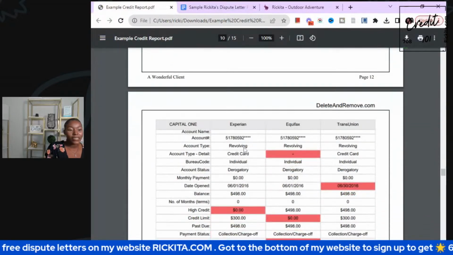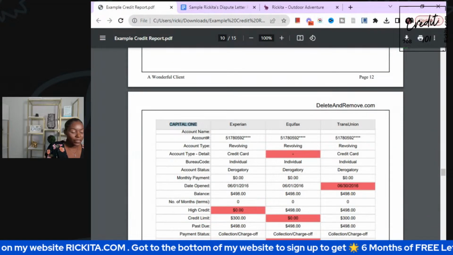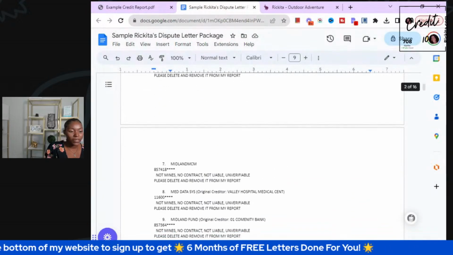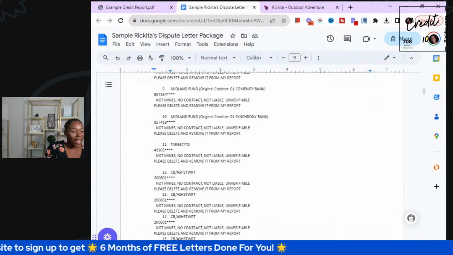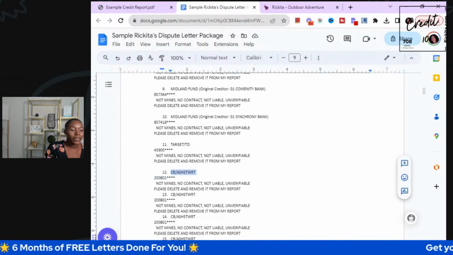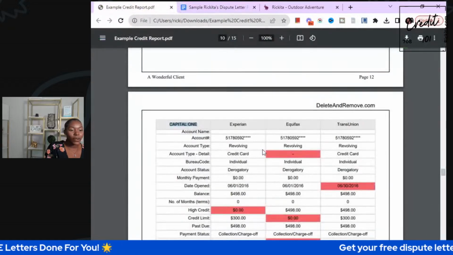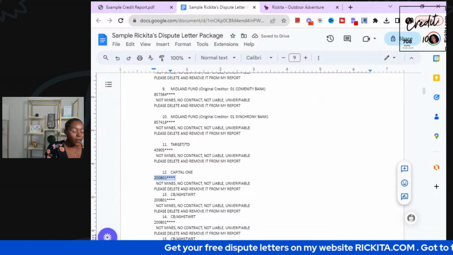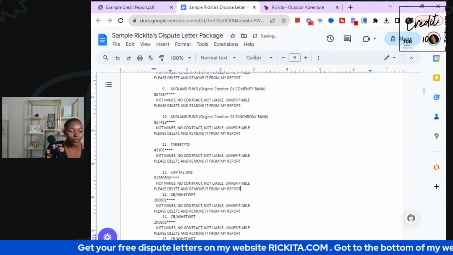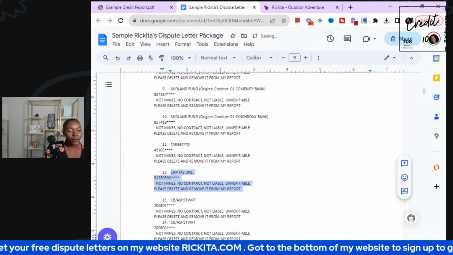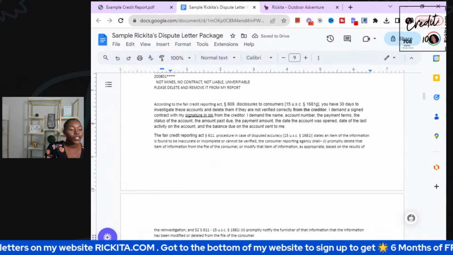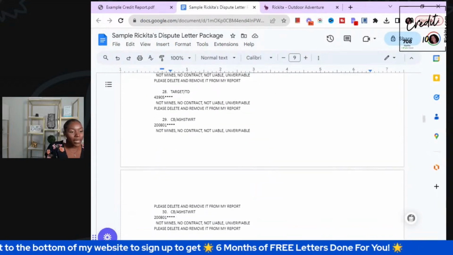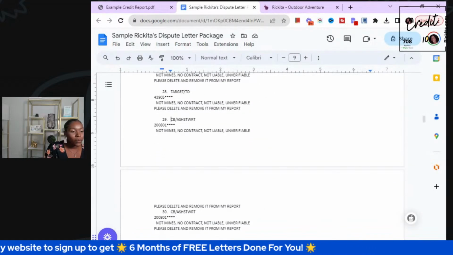So while you guys are sending these letters, or right before you send them out, I prefer you do it right before. It shouldn't take too long. I want you guys to call the credit bureaus and say, hey, I have this 125 Main Street on my credit reports and I need to get it deleted from my credit reports. My current address is this. This address should not be on there. And when you get those addresses deleted and you send in a letter to the credit bureaus about these accounts, it's going to be so much easier for these accounts to just come off your credit reports. Some people want to be stubborn. That's like in my membership, they don't want to do it.